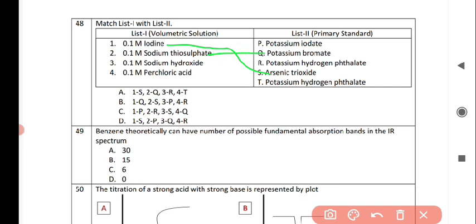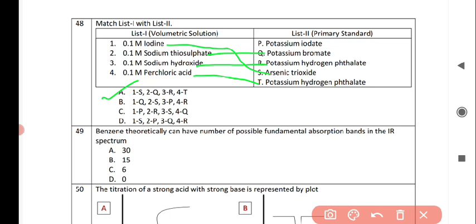that is potassium bromate. For 0.1 molar sodium hydroxide, it correctly matches with option number R, that is potassium hydrogen phthalate. For 0.1 molar perchloric acid, it correctly matches with option number T, that is potassium hydrogen phthalate. So option number A is correct for this.